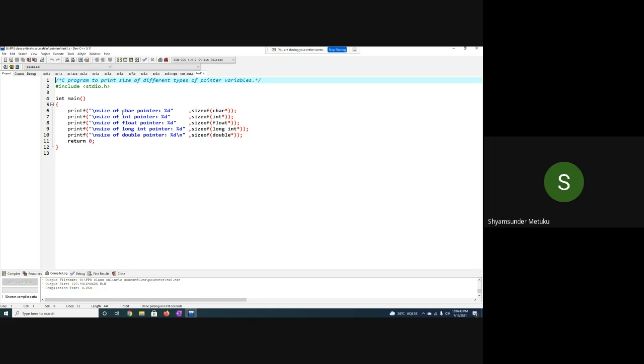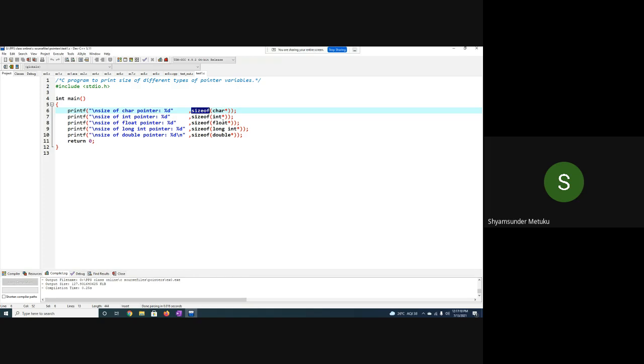So that is what we are trying to understand here. So here, the size of the character pointer. Simply I'm writing sizeof, which is an operator. Within the parameters, you are simply writing char star. Only char is 1 byte. Char star is, in this case, 64 bits, which is 8 bytes, isn't it? 64 bits is equal to how many bytes? 8 bytes. Okay, so it's 8 bytes.